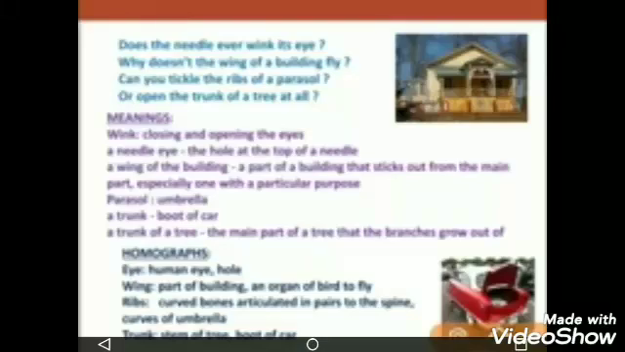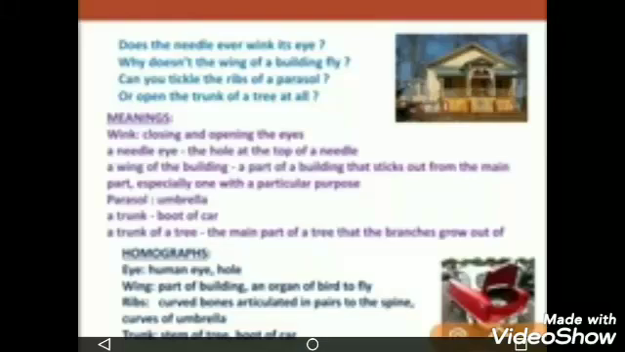And in the last line of the second stanza, the poet says, or open the trunk of a tree at all. So the word trunk has two meanings. First, the hard outer part of the tree, and another meaning of trunk is the backside part of a car where we keep our luggage, which we call dicky. So the poet is saying that as we open the dicky of a car and keep our luggage inside, in the same way can we open the trunk of a tree?